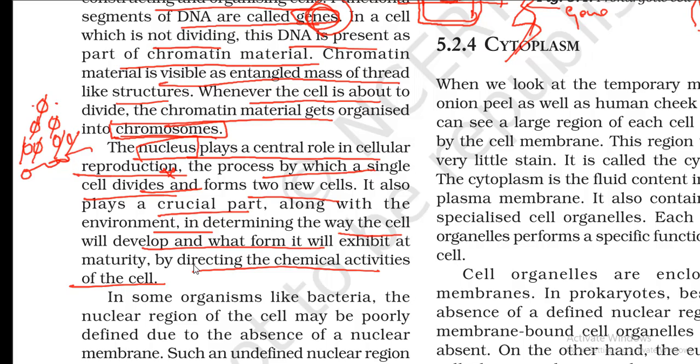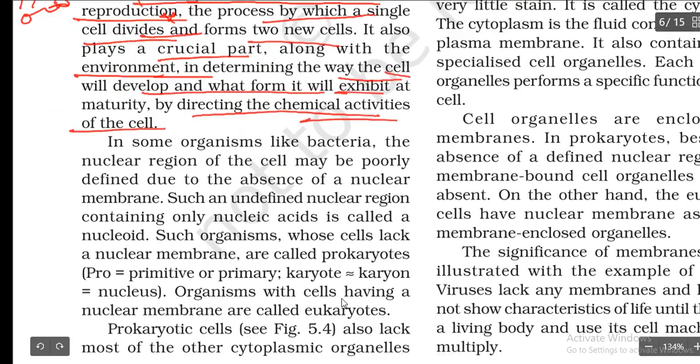So depending upon the environmental conditions, and how the cell is going to divide or develop according to the nutrients. The cell should eat things, right? It should get the nutrients to divide. So depending upon that, it is going to exhibit its maturity, or depending upon the chemical activities also, the cell is going to divide.